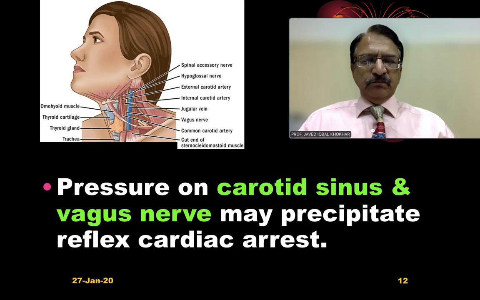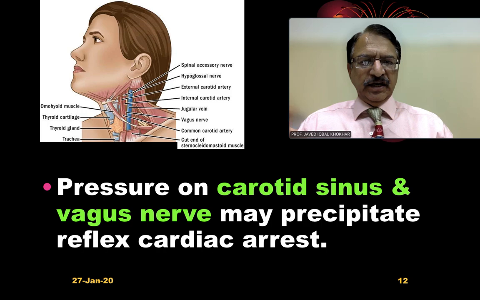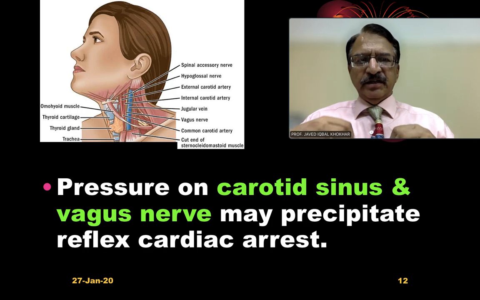For example, the most susceptible structure, जो सबसे नाजुक है, they are the carotid bodies. In the carotid sinus, at the carotid vessels, there are the receptors which are stimulated just by pressure, by slab or slight compression, and this will initiate excitation of the vagus nerve. And the vagus nerve, when it is initiated, it immediately precipitates cardiac arrest.